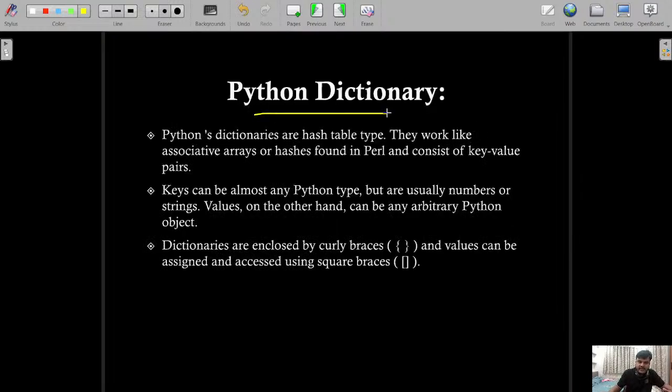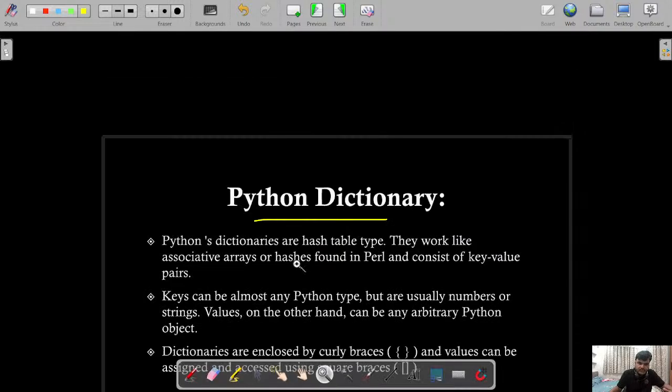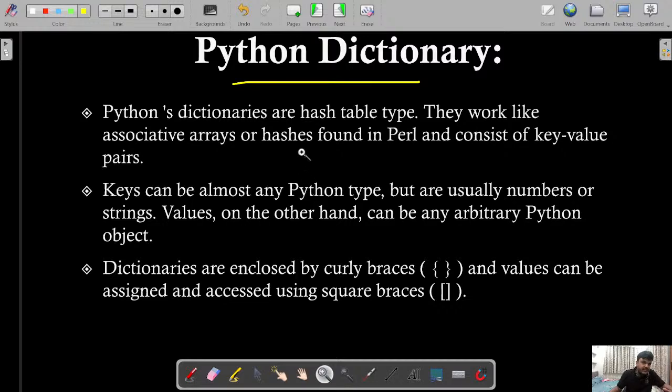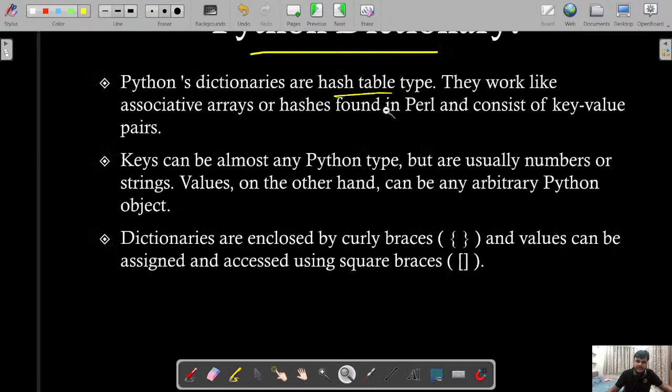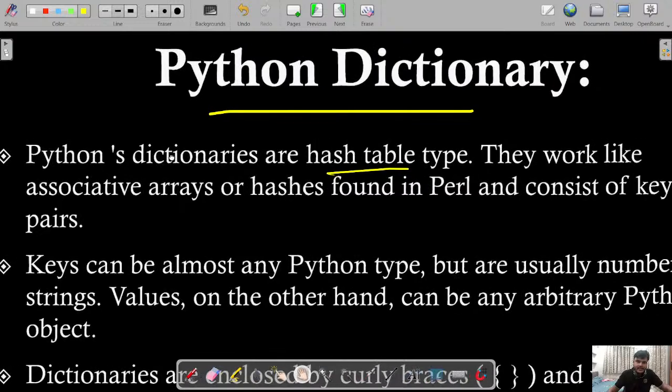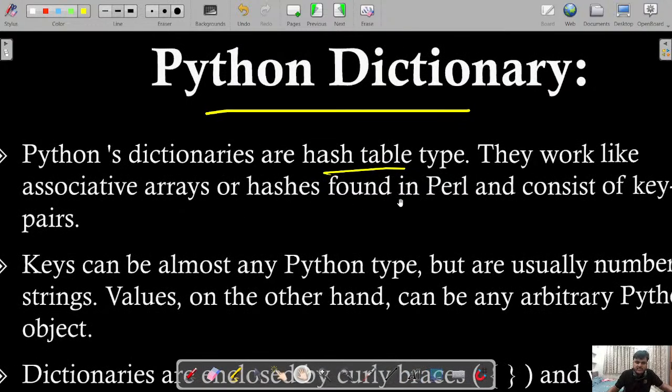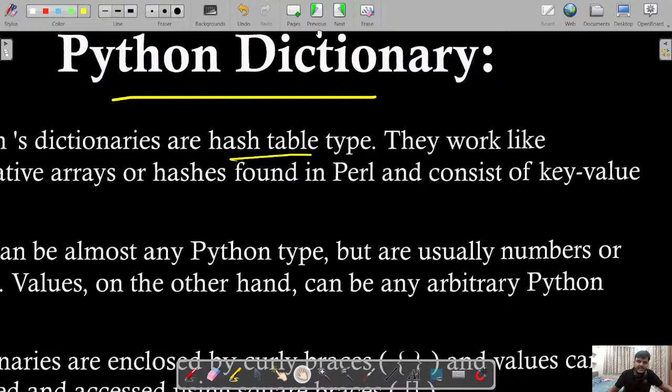Now the Python dictionary is there. If we talk about the concept of the Python dictionary, let me zoom it in. Python dictionaries are like the concept of a hash table in data structures. The concept is that in a Python dictionary we have keys and values. Here we have keys and here we have the values. So I can explain it like that.